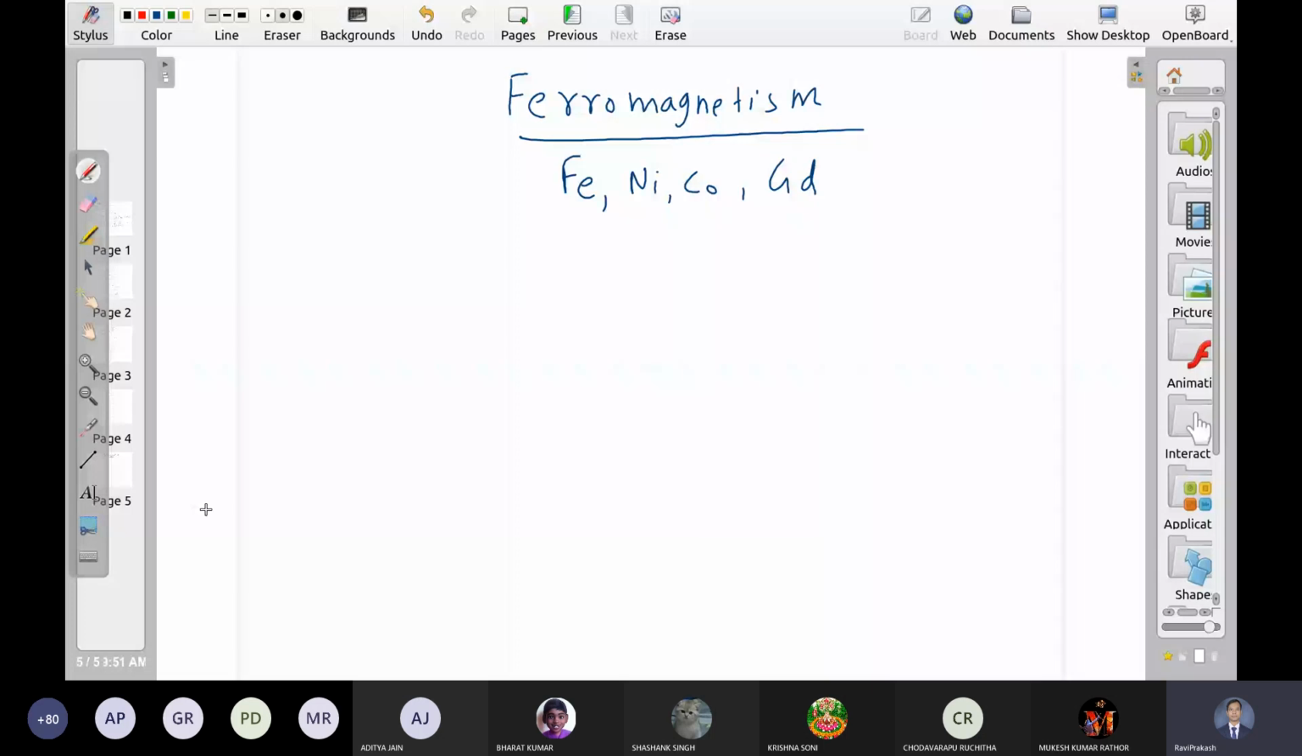हमने खुद से कोई field नहीं लगाया है. Still, these materials can have a non-zero magnetization. Even if you do not apply any field, आप खुद से कोई field ना भी लगाएं, then also they can have some magnetic field on their own. इनके पास अपना खुद का magnetic field होता है.